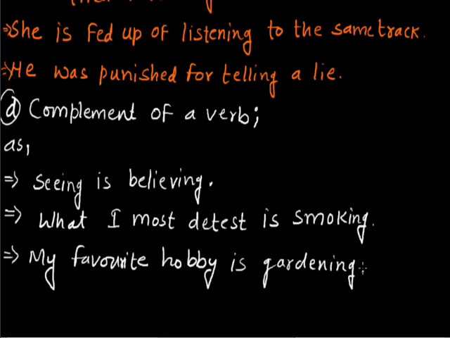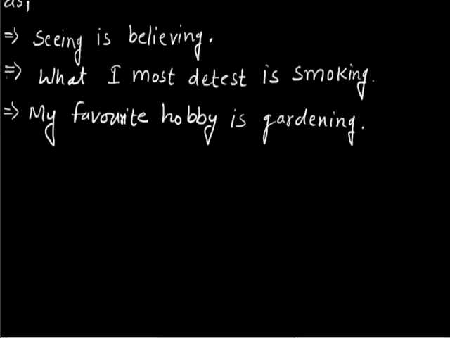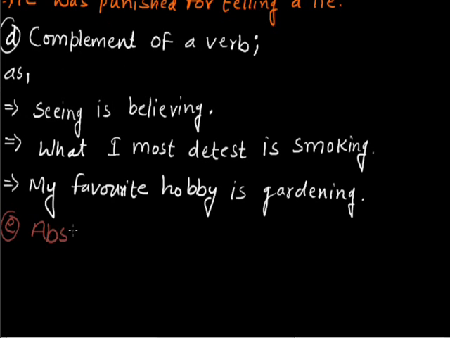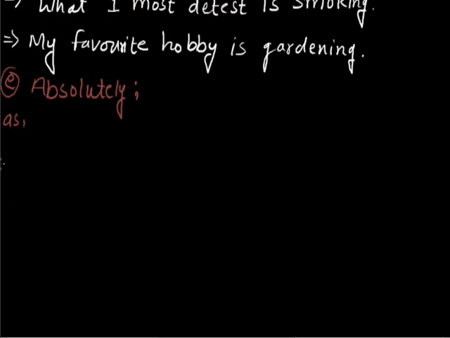Another use of gerund is that it can be used absolutely. Playing cards being his aversion, we did not play bridge.